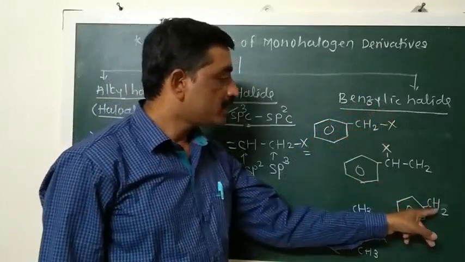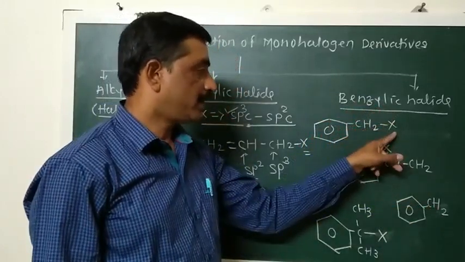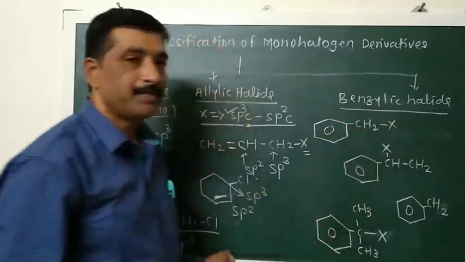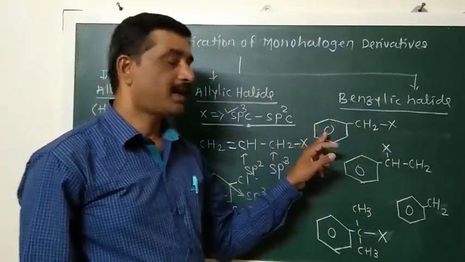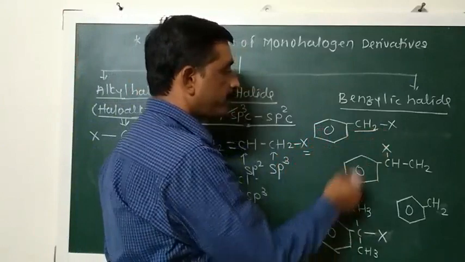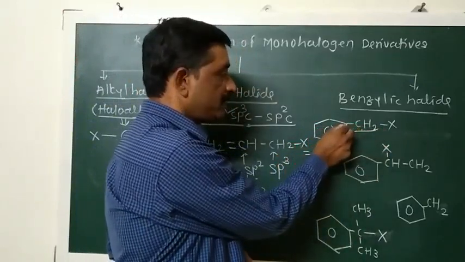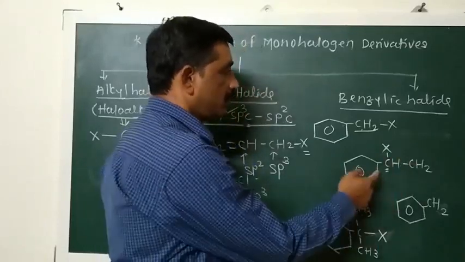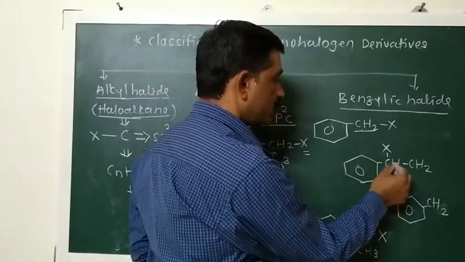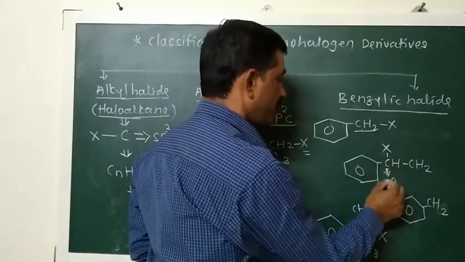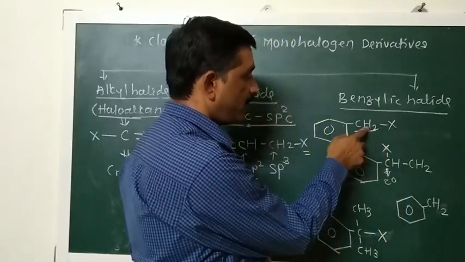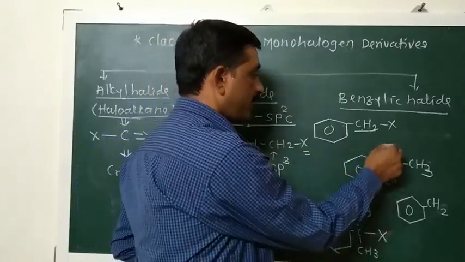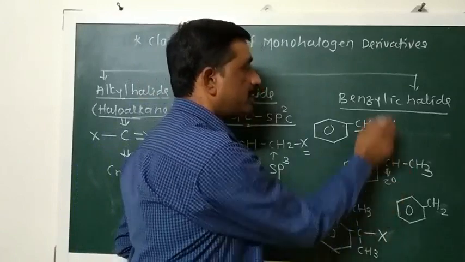And when this CH2 group is bonded with halogen atoms in three different ways, then we get the primary, secondary, and tertiary benzylic halides. In primary benzylic halides, the CH2 group is there. It is directly joined with the benzene and the halogen atom. Here, this is also a benzylic halide, but it is secondary because the halogen atom is attached to a secondary carbon atom. Here the CH2 group is present. One hydrogen is replaced by CH3, and the halogen atom is attached to this CH group. So it is a secondary benzylic halide.